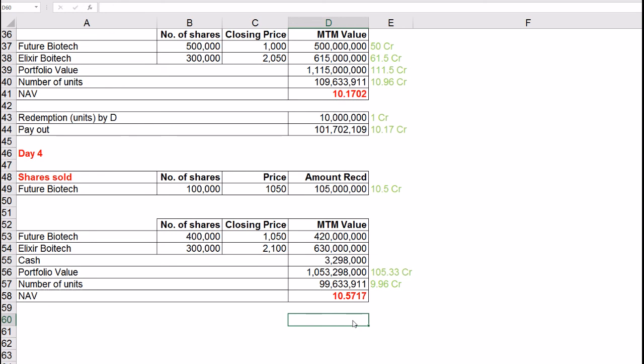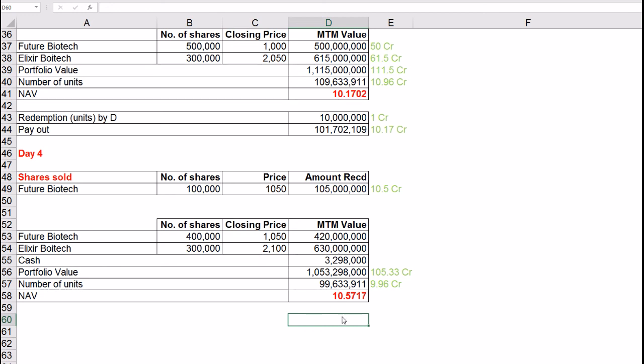At the end of this exercise, you should have a clear idea about how the funds work and how NAV is calculated. The profit or loss made by each investor would depend upon the NAV at which it bought the units and the NAV at which it sold them.